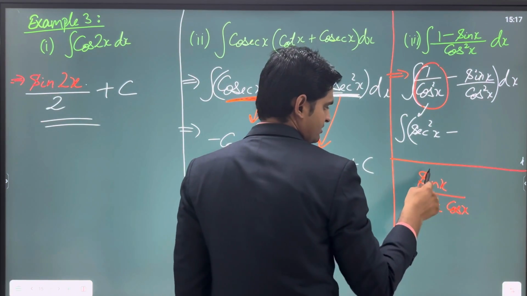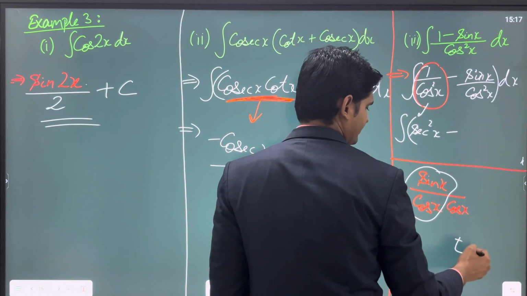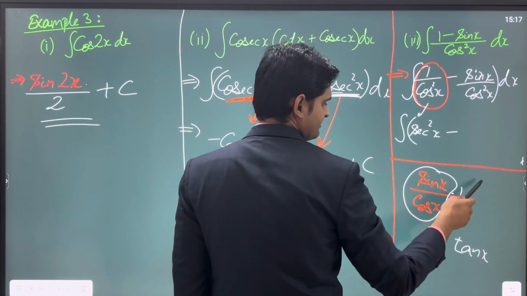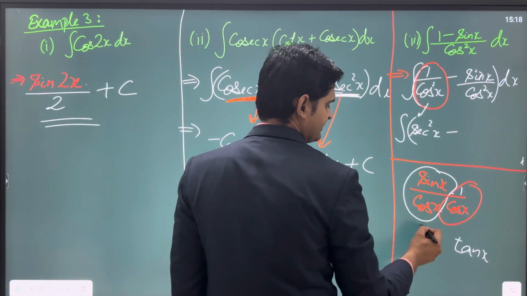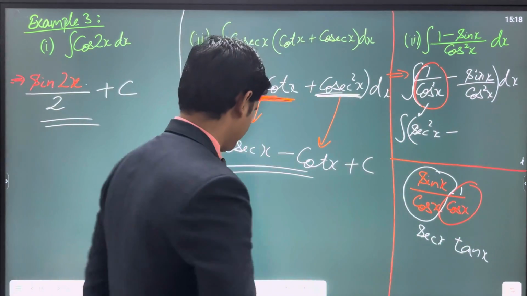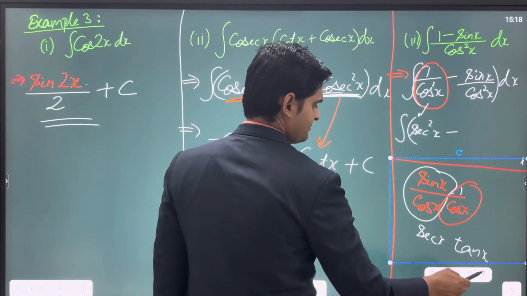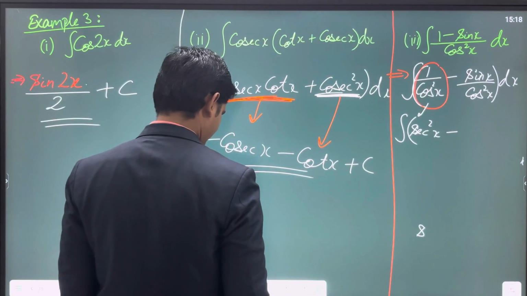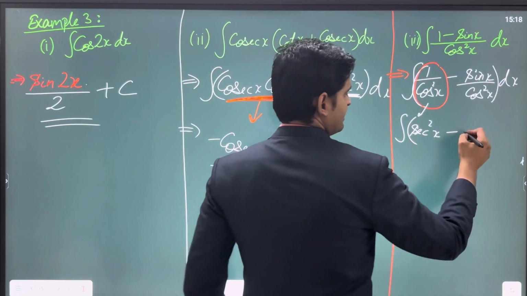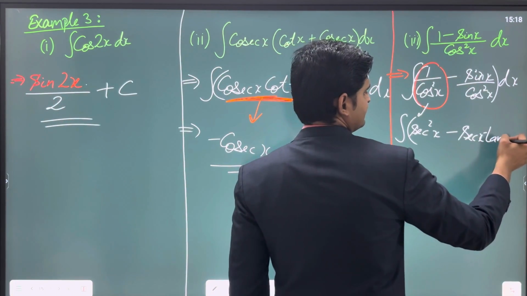So sine upon cos, I am writing as tan, and 1 upon cos can be written as sec. So sine upon cos square can be written as sec x tan x.